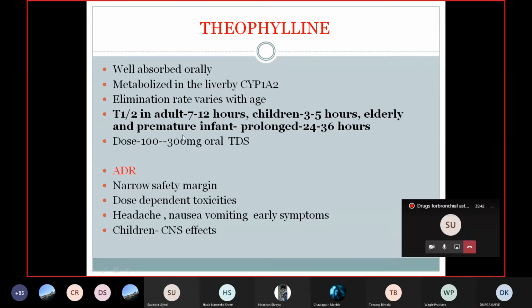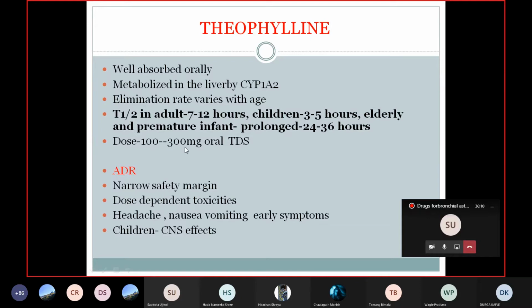But in the elderly and premature infants, the half-life is prolonged. In these, you have to decrease the dose compared to adults. So you have to remember these things. That's why I have highlighted here. In children, you have to increase the dose over that of adults, whereas in elderly and premature infants, you have to decrease the dose of theophylline and aminophylline.